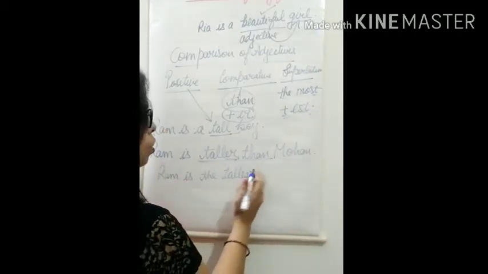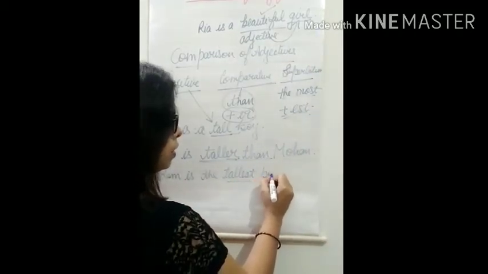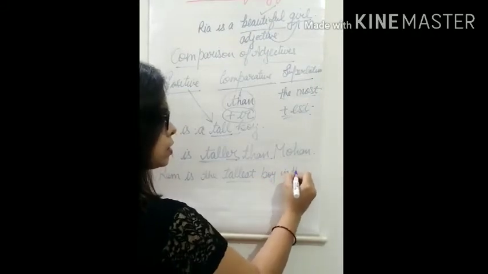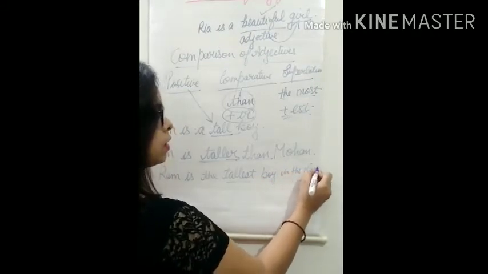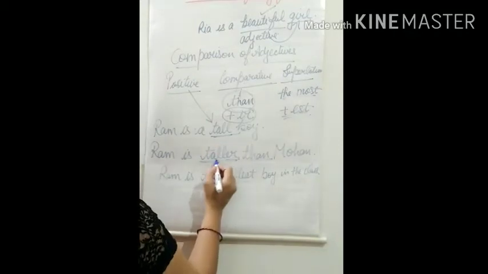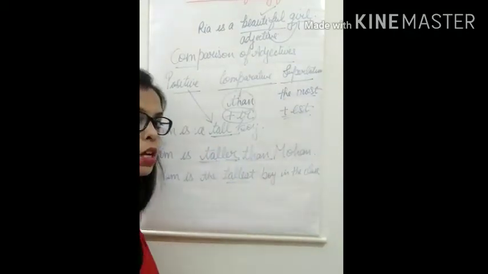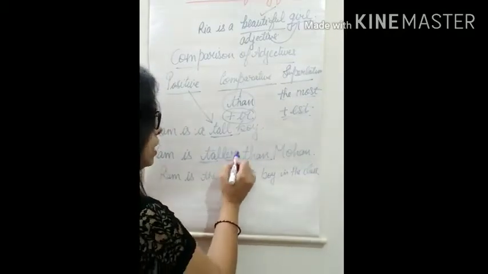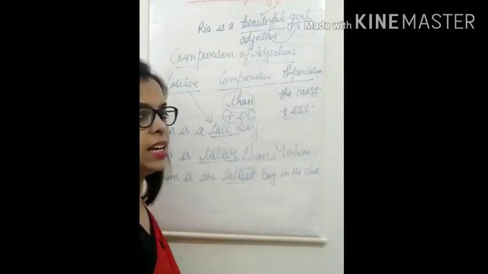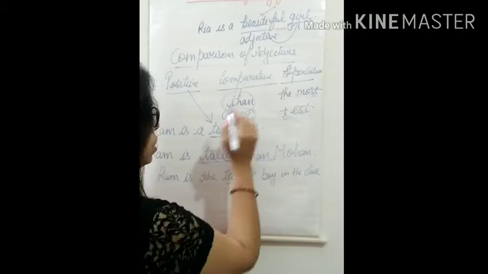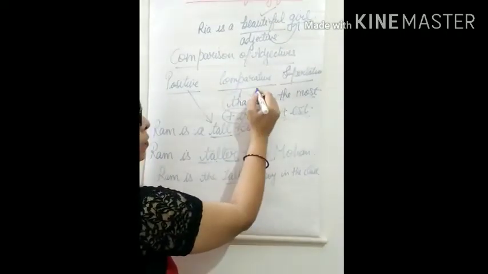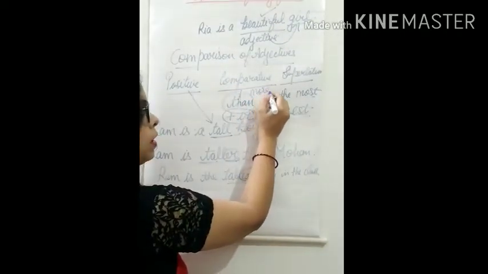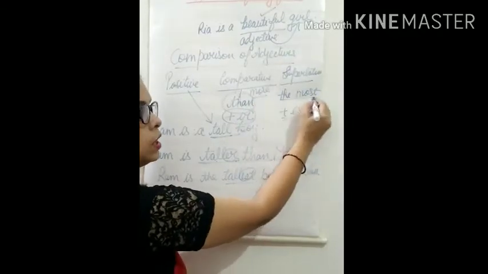So Ram is the tallest boy in the class. So this is the positive, this is comparative, and this is superlative. Sometimes it is not possible to add the suffix er or est. In that case we add, in comparative forms we add more, and in superlative the most.